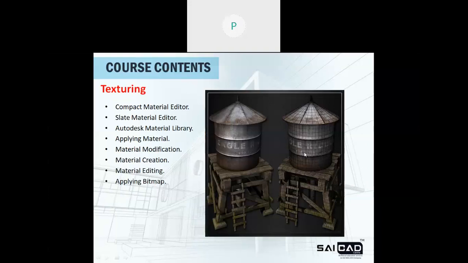Then next, in the material or the texture, we have a scanline material and also the Autodesk material library, right? As I told you, two inbuilt renderers we have. Then we will learn about applying material, material modification, material creation, editing material and applying bitmaps. You can see this is the exact effect of applying material in 3ds Max.